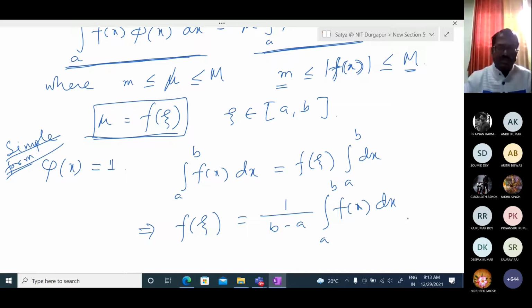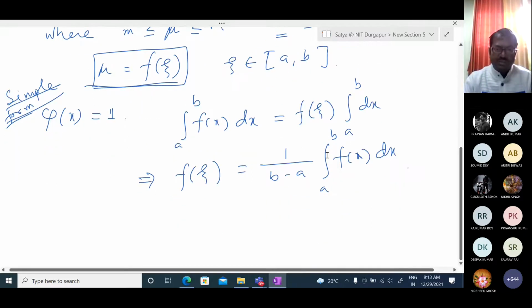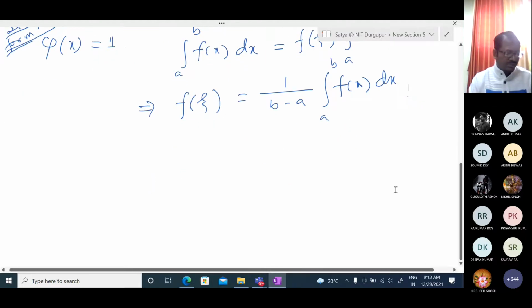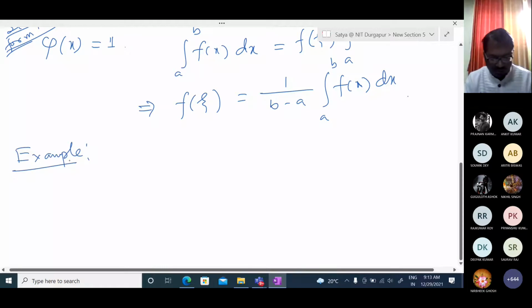Using this theory, let us prove one problem. This problem is also solved in the assignment, but still I am discussing it. It is not easy actually. Example: using this mean value theorem, we are trying to solve one problem.